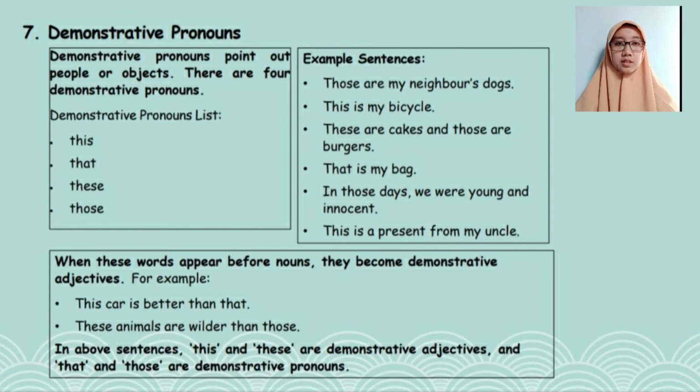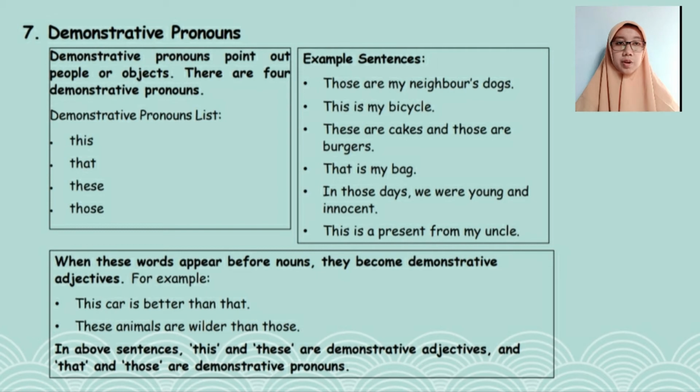And the seventh are demonstrative pronouns. Demonstrative pronouns point out people or objects. There are four demonstrative pronouns. There is this, that, these, and those. For example, those are my neighbor's dogs. This is my bicycle. These are cakes and those are burgers. This is my bag. In those days, we were young and innocent. And the last, this is a present from my uncle.